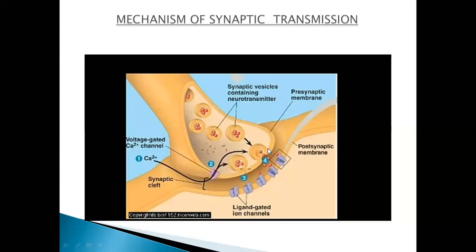This is the presynaptic membrane. This is the first step, that the voltage gated calcium channel opens when the action potential is generated. Then the calciums are increased here and they send this synaptic vesicle towards the presynaptic membrane. The first step is cleared.